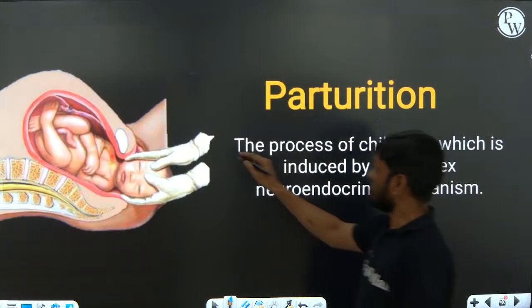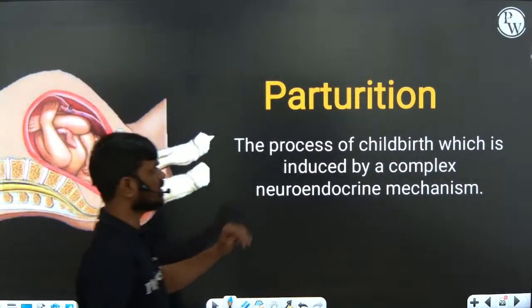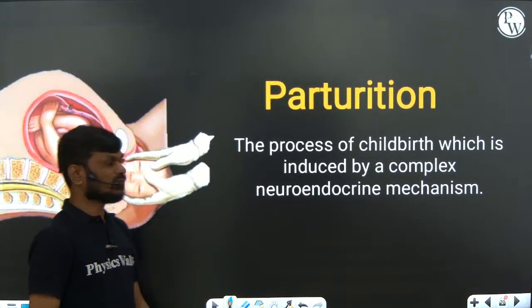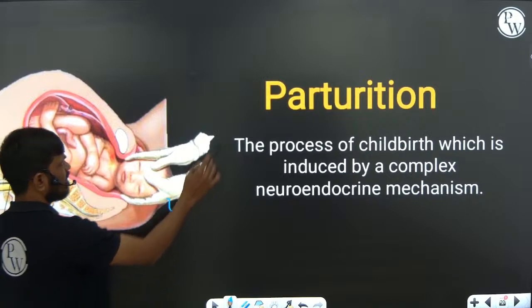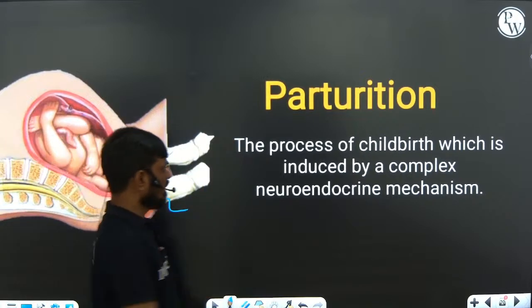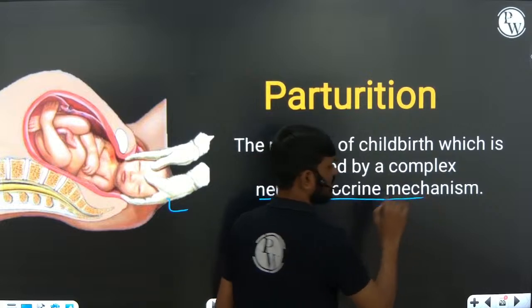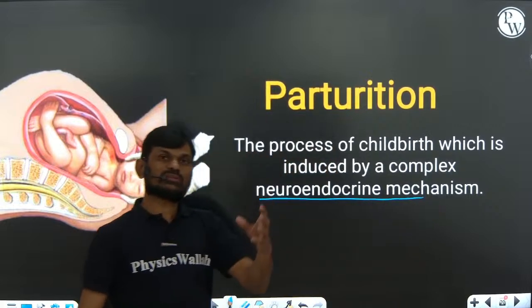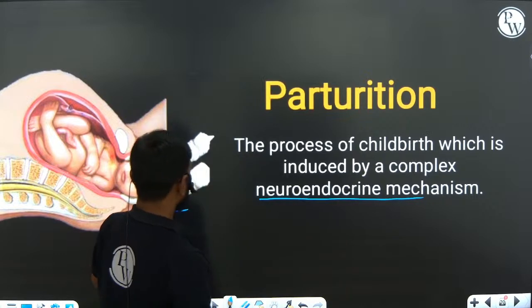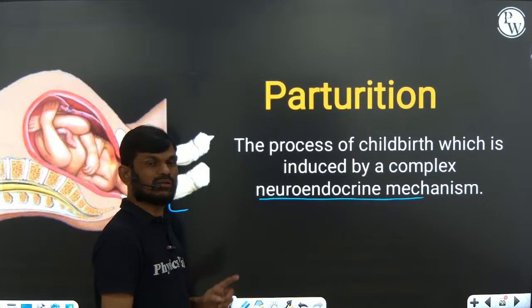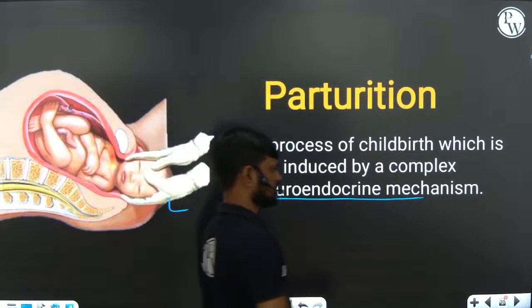Next, parturition. The process of childbirth is induced by the neuroendocrine mechanism. Delivery of the baby is called parturition. It is a neuroendocrine mechanism. That means neural system as well as some hormones are involved in parturition, expulsion of the baby from the uterus.